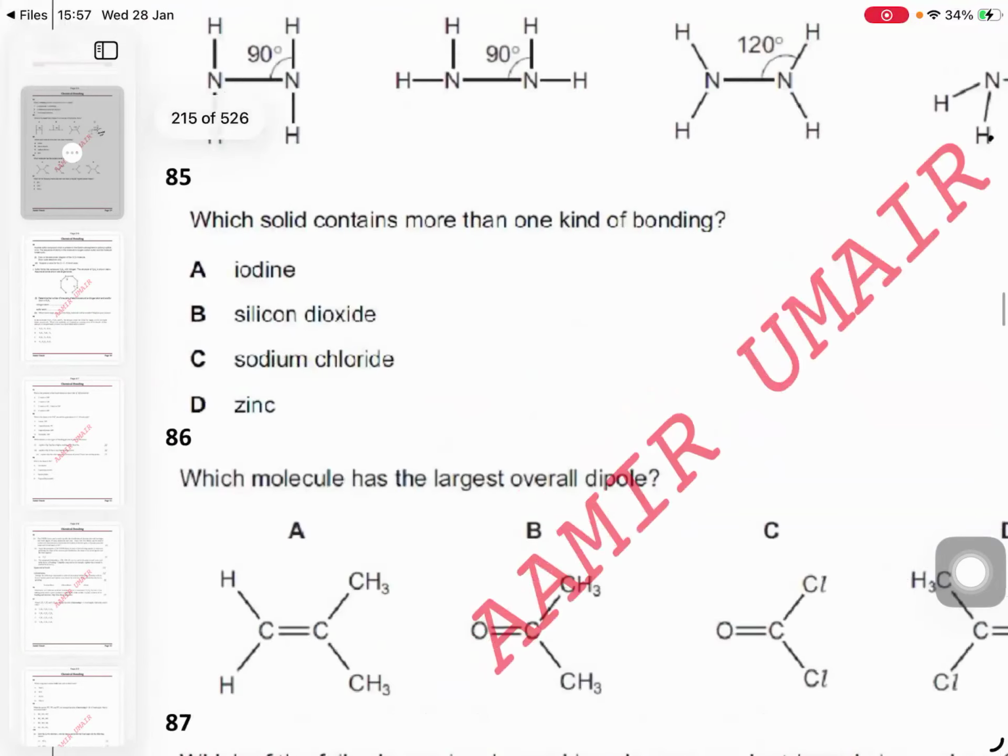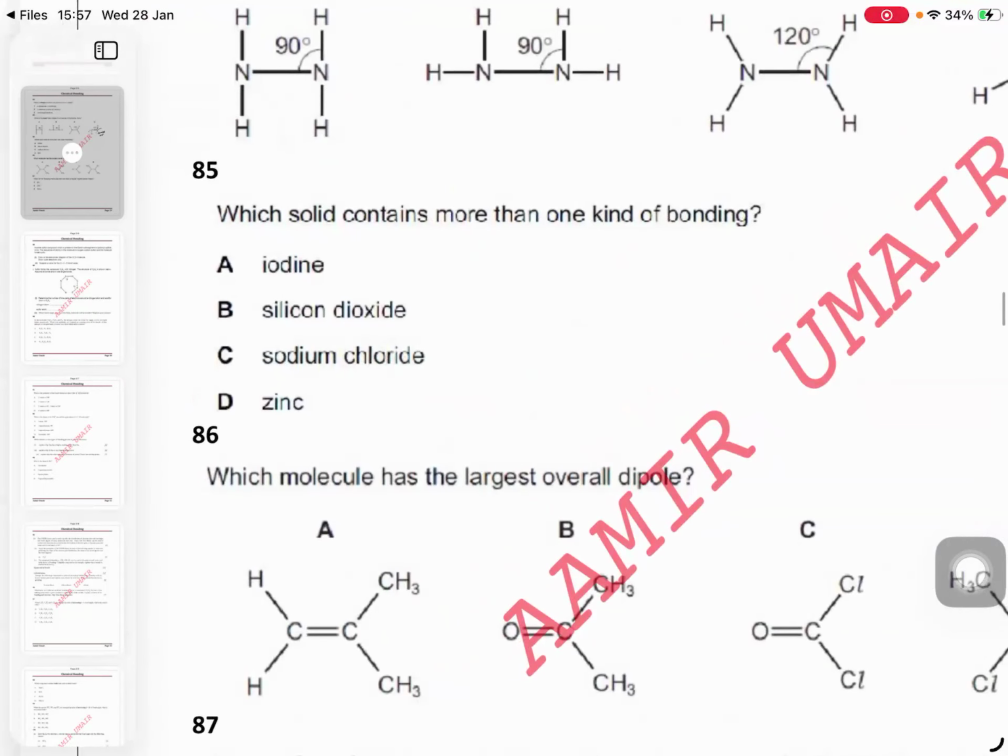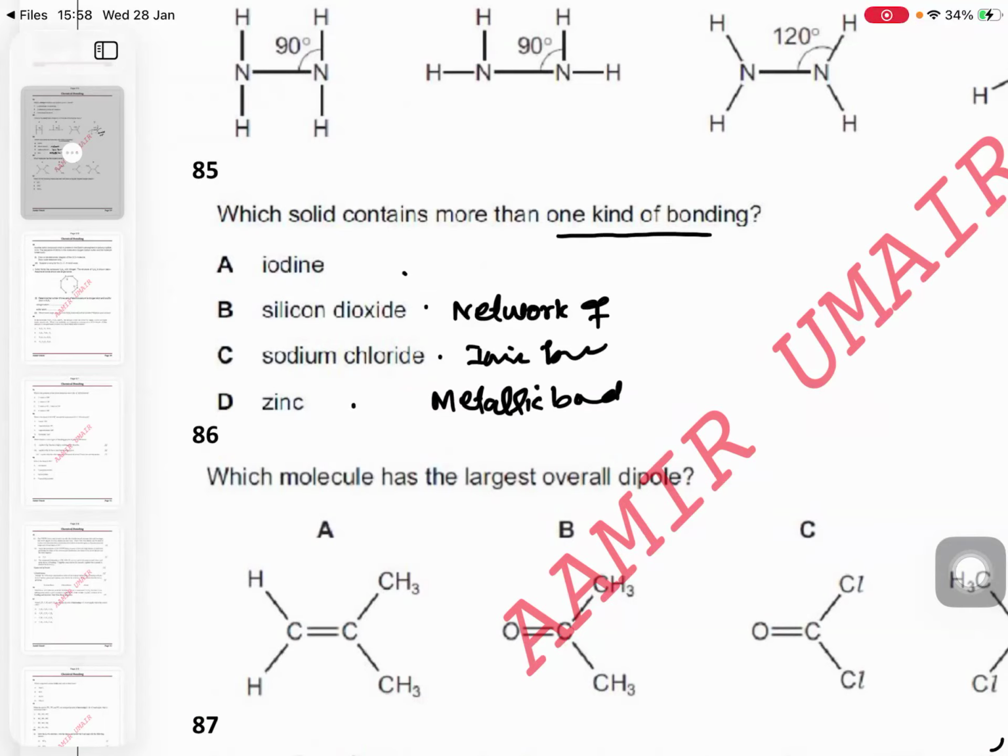What kind of solid contains more than one kind of bonding? Iodine, silicon dioxide, sodium chloride, zinc. Zinc एक metal है, तो obviously इसमें metallic bond होगी. That is the only force. Sodium chloride ionic bond होगा. That is the only force. Silicon dioxide network of strong covalent bonds होगे. So कोई और force नहीं है.